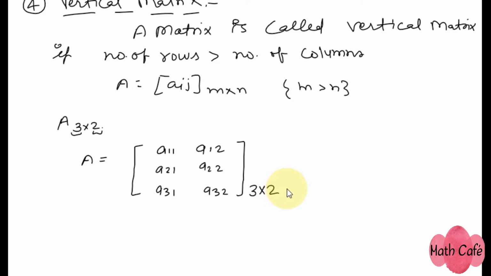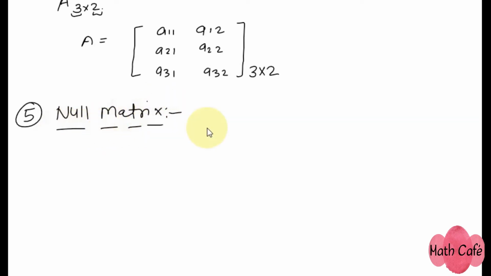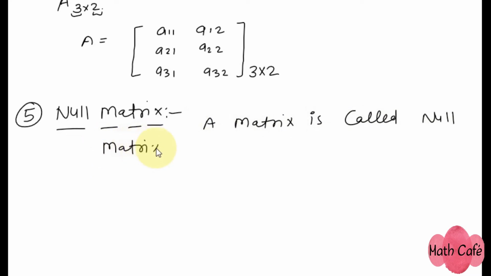All right. So let's move to the next definition, which is null matrix. Fifth type of matrix is null matrix. A matrix is called null matrix if it has all elements 0.